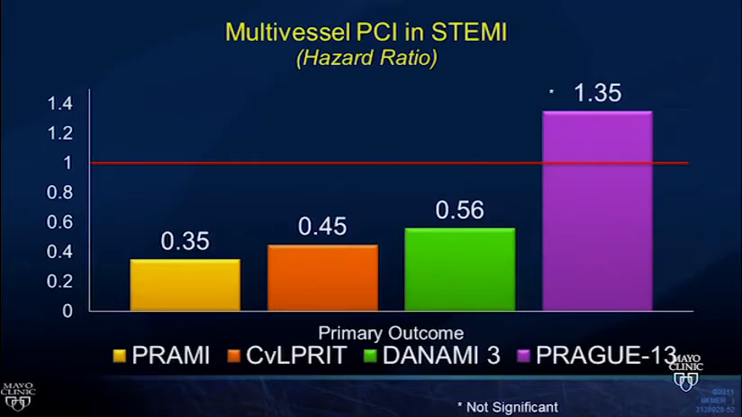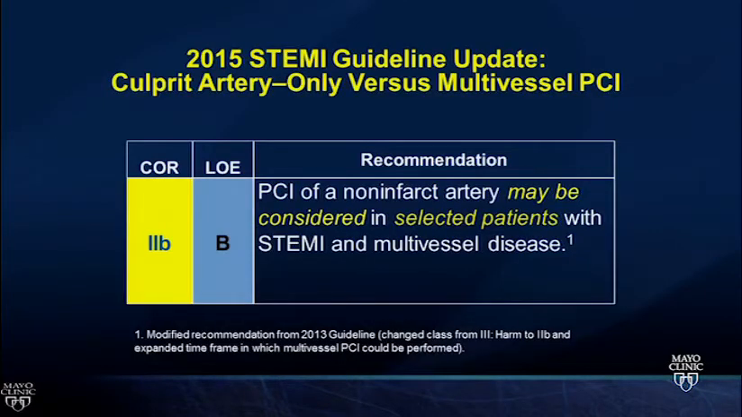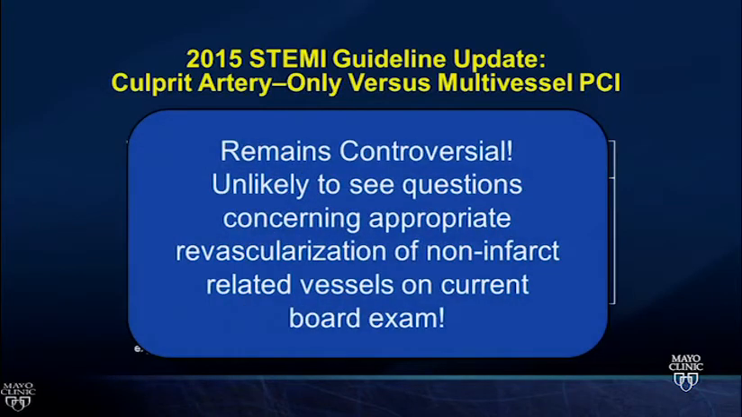A number of different trials came out, CULPRIT, PRAMI, DANAMI, you've heard about these in the headlines. They consistently showed that there may be some benefit. There certainly didn't seem to be a harm signal, and so they changed the guideline in 2015 so that you could consider PCI in a non-culprit artery at the time of STEMI. There are still significant questions regarding the optimal timing of non-culprit PCI in STEMI patients. And so with that, I would say because of the remaining controversy, it's unlikely you're going to see a specific question, other than to say it's not definitely the wrong thing to treat a standby lesion.